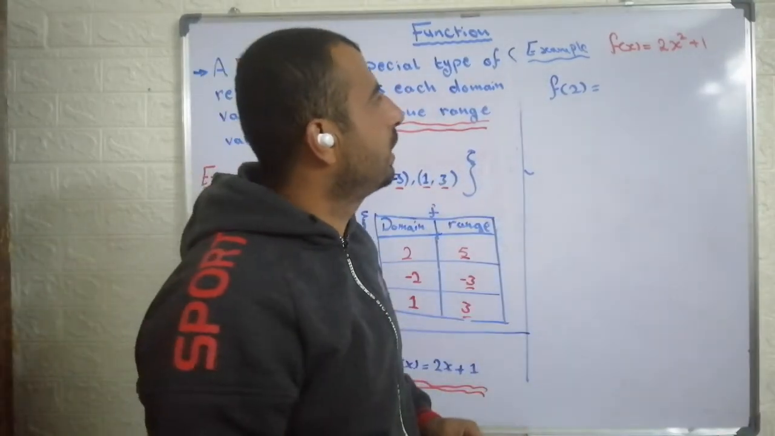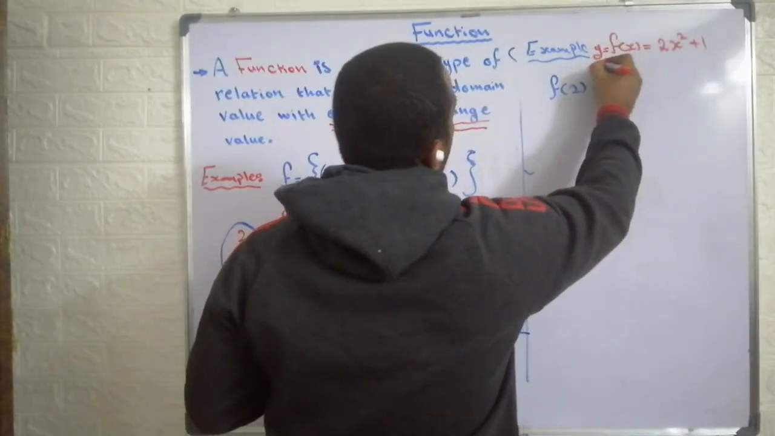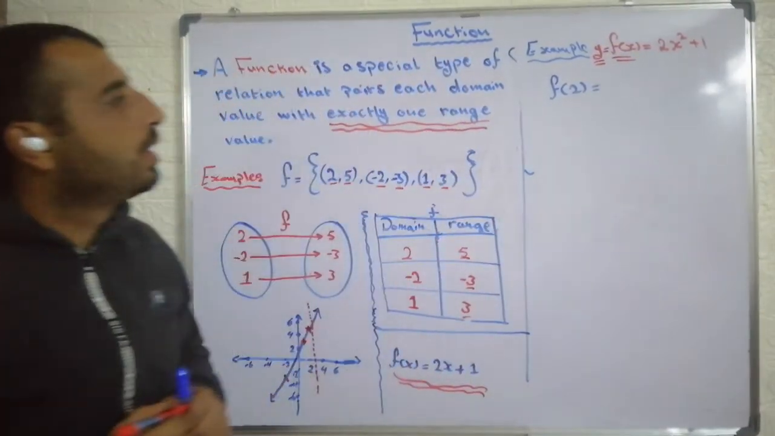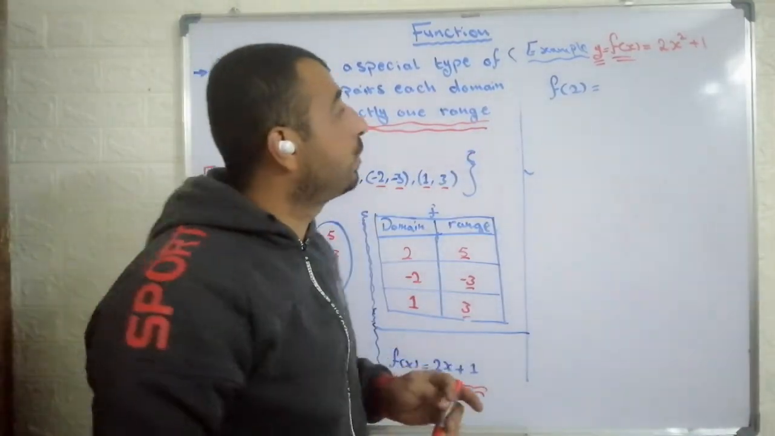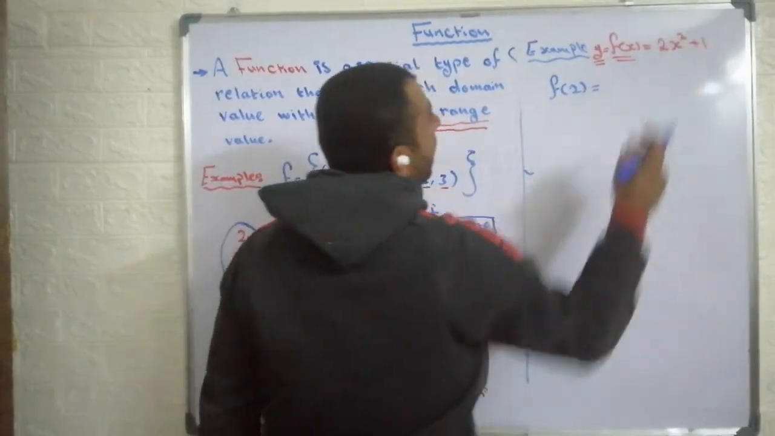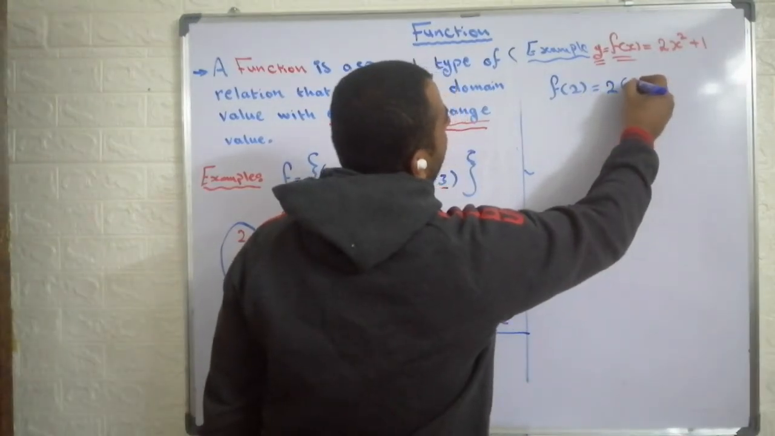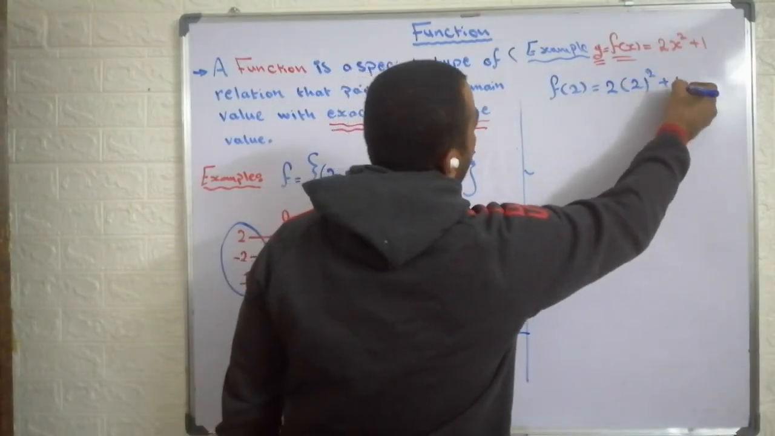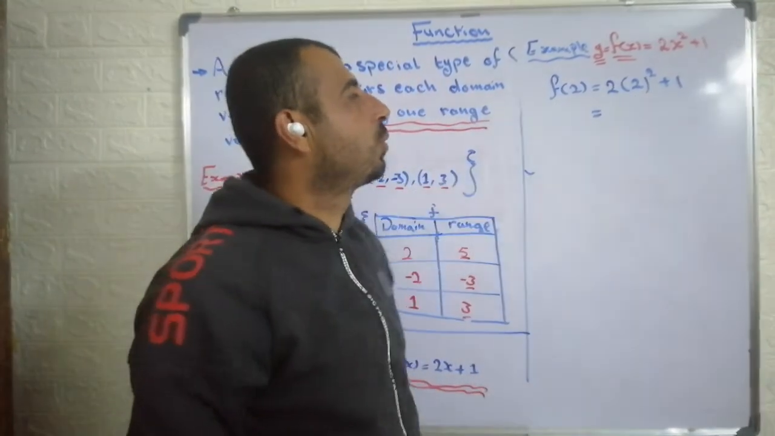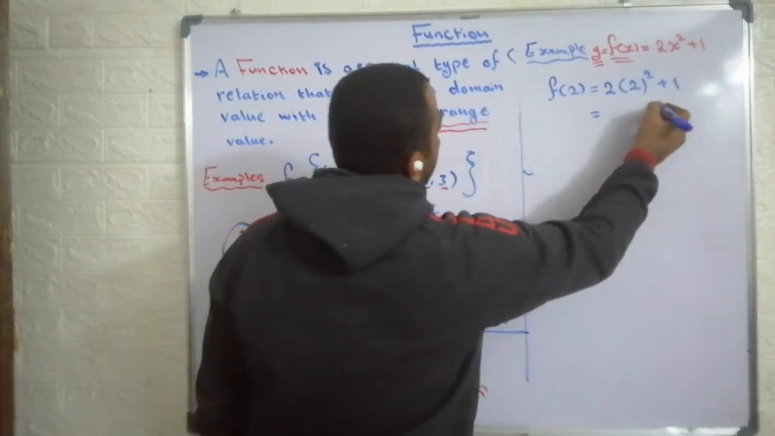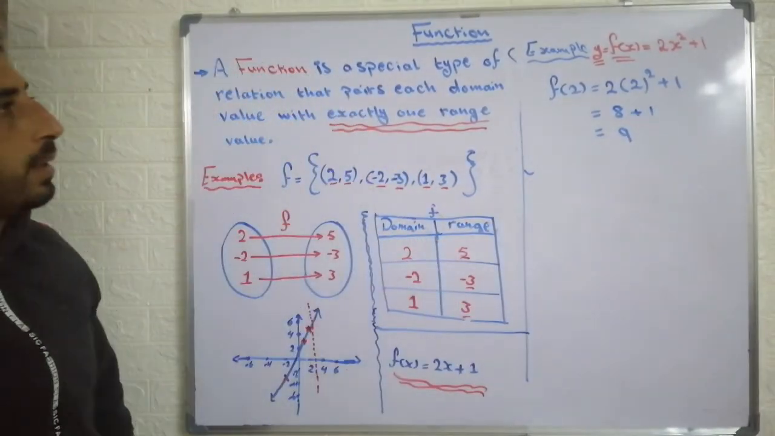This is the rule of the function, and we can replace f of x by y. You can use y or f of x as you want. So if I want to find f of 2, that means the image of 2 under this rule, we need to substitute just 2 in place of x here. So if we replace it, we will get 2 times 2 squared plus 1, which equals, the exponent first, so 2 squared equals 4, 4 times 2 equals 8, plus 1, which equals 9. So f of 2 is equal to 9.